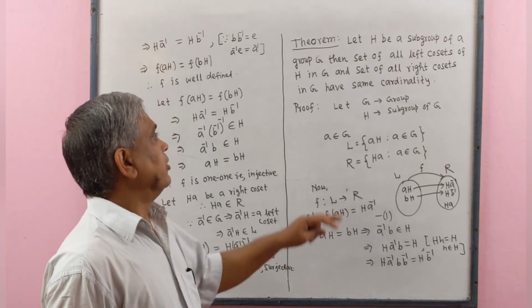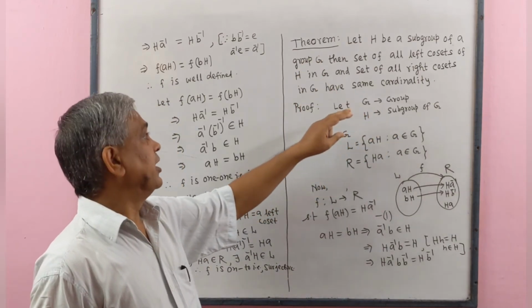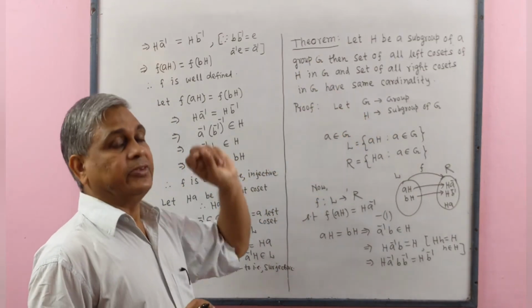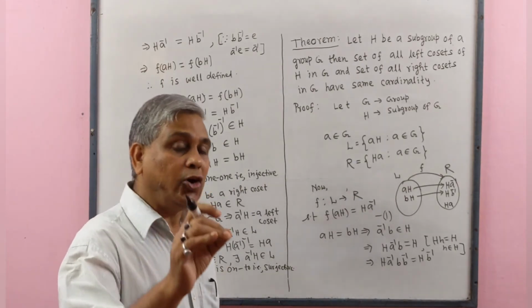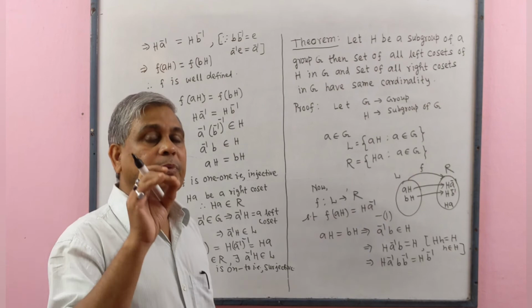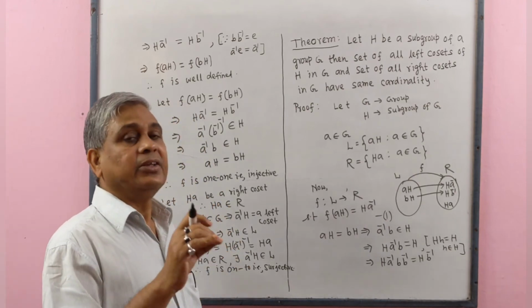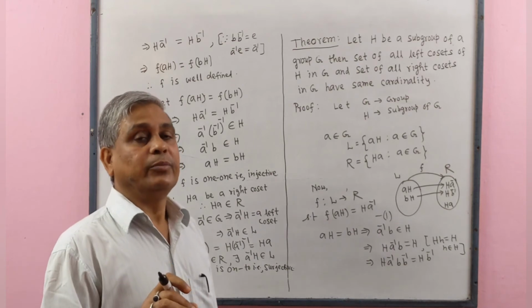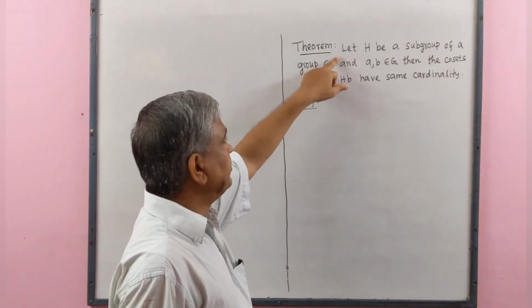Therefore, we get that the set of all left cosets of H in G and the set of all right cosets of subgroup H in G have the same cardinality. Proved.